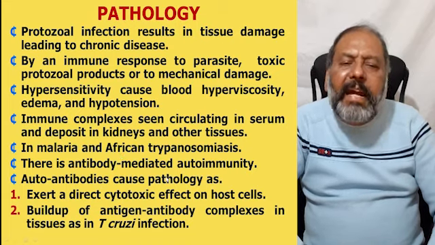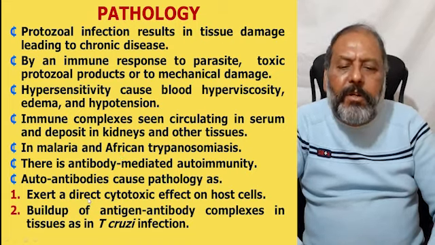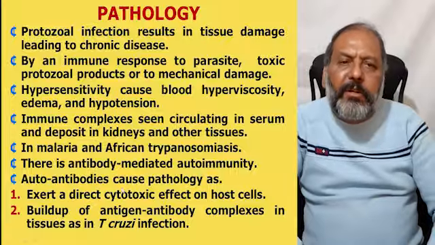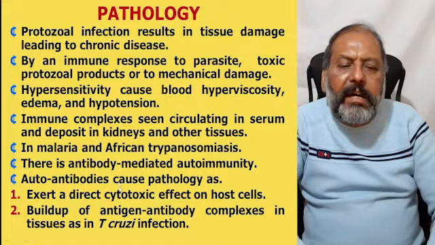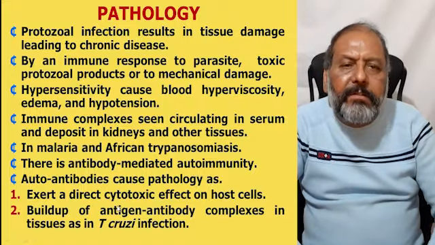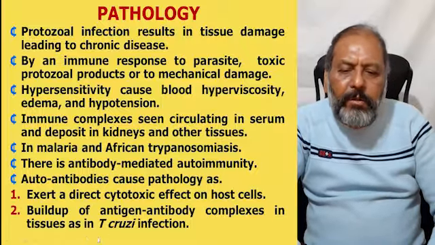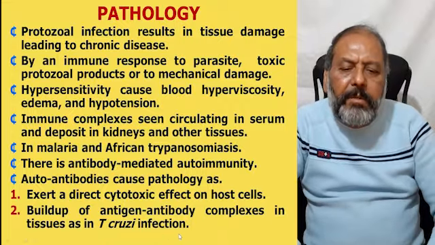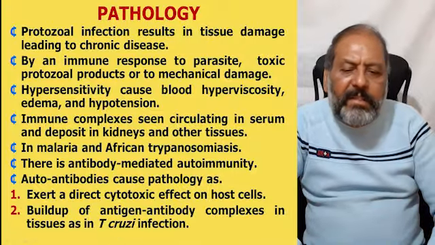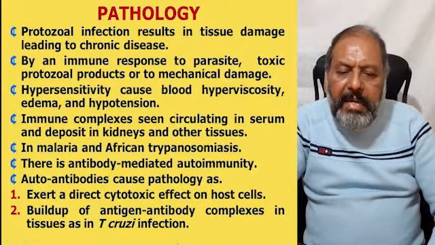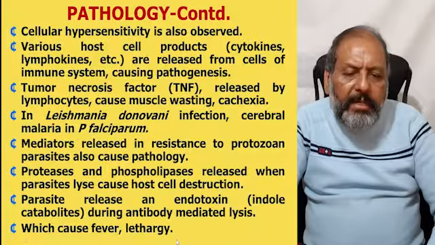There is antibody mediated autoimmunity, and the autoantibodies produced cause pathology as they exert a direct cytotoxic effect on the host cell, and they build up antigen antibody complexes in the tissues, as in T. cruzi infection.